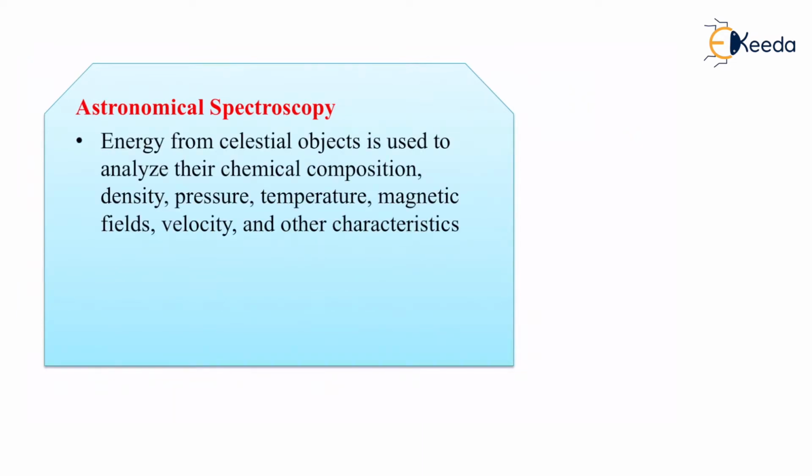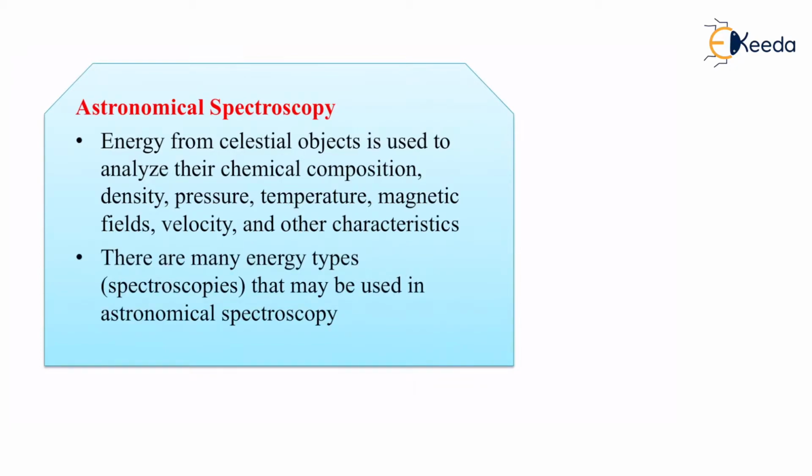We start off with astronomical spectroscopy. Energy from celestial objects is used to analyze the chemical composition, density, pressure, temperature, magnetic fields, velocity, and other characteristics. Whenever we talk about physical characteristics in which chemical reactions are not involved, we talk about astronomical spectroscopy. And for this particular spectroscopy, there are many energy types that may be used in the astronomical way.